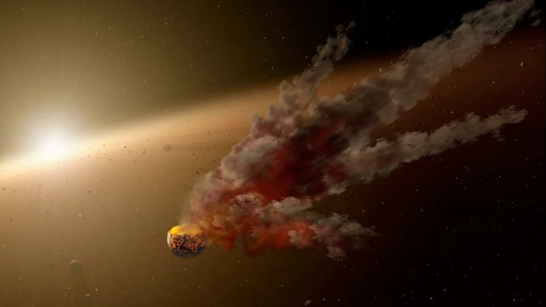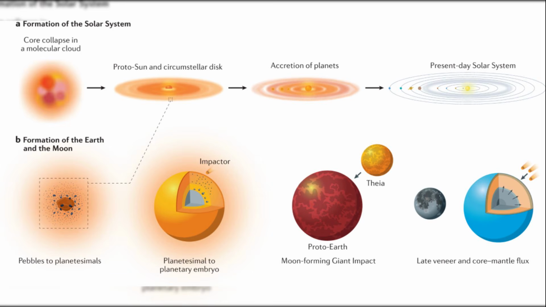The story starts over 4.5 billion years ago in a rotating cloud of gas and dust known as the solar nebula, where tiny solid particles began to collide and stick together, gradually forming larger and larger bodies through a process called accretion. These growing bodies, known as planetesimals, merged under the influence of gravity, eventually forming protoplanets. And Mars emerged from this chaotic environment as one of these early planetary embryos.